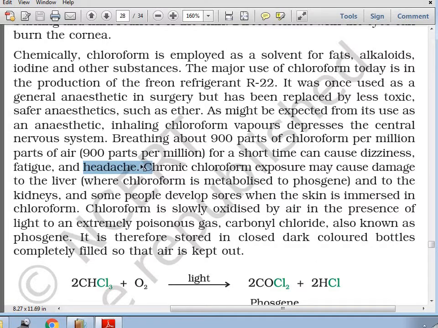Chronic chloroform exposure may cause damage to the liver and to the kidneys. Some people develop sores when the skin is in contact with chloroform.